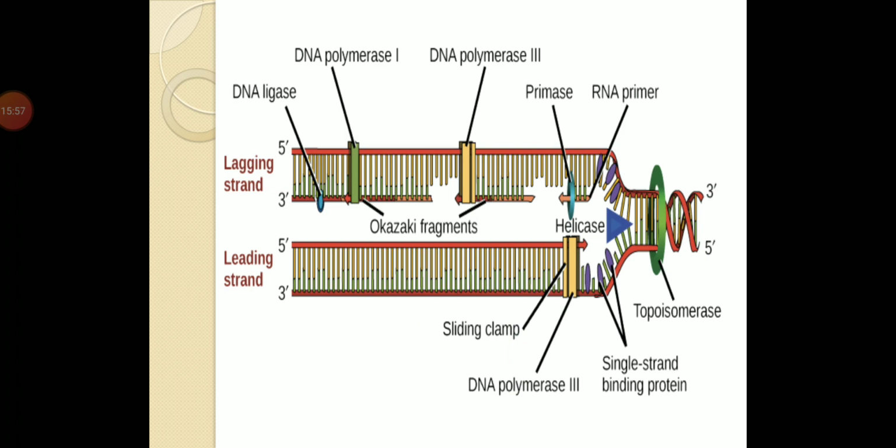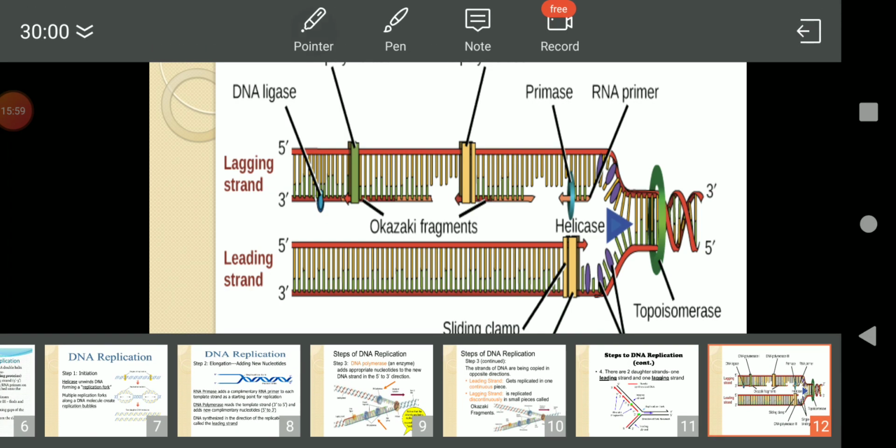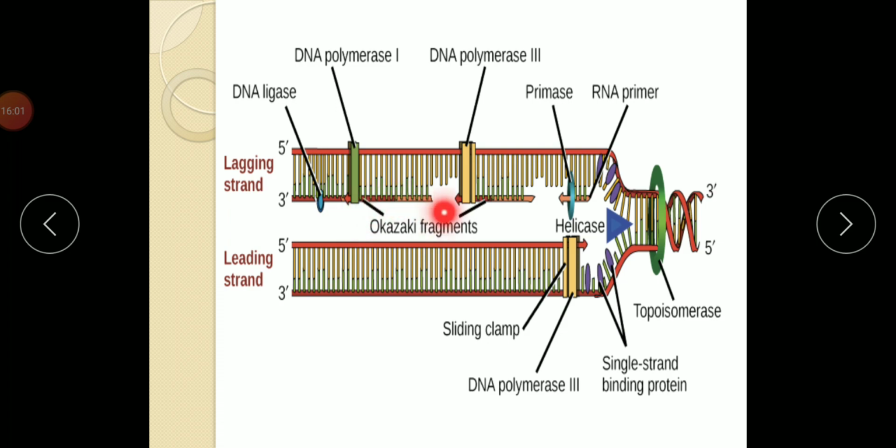As you can see here, the Okazaki fragments here, which is the lagging strand, which is the newly synthesized one, is forming one daughter DNA, and this one has the leading strand which is continuously produced, and this is the other DNA. So the single DNA unwinds and produces two daughters, and 50%, that is, one strand is the parental strand and one is the newly synthesized strand.